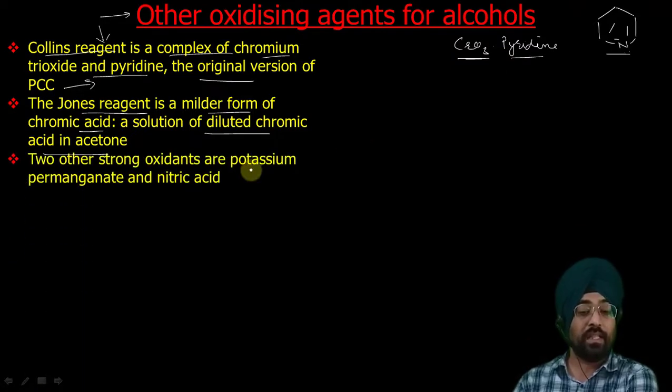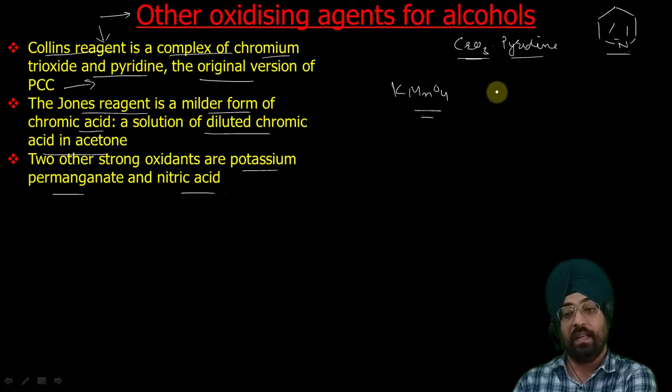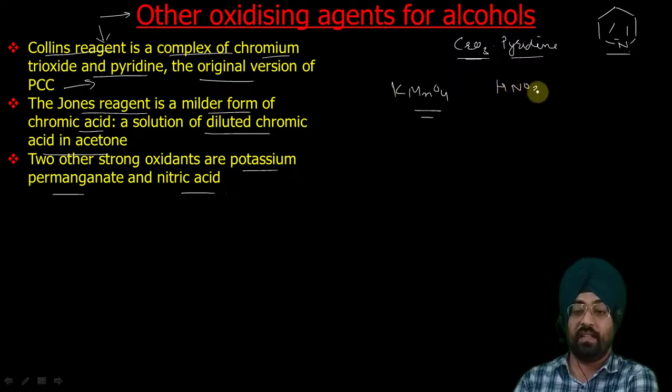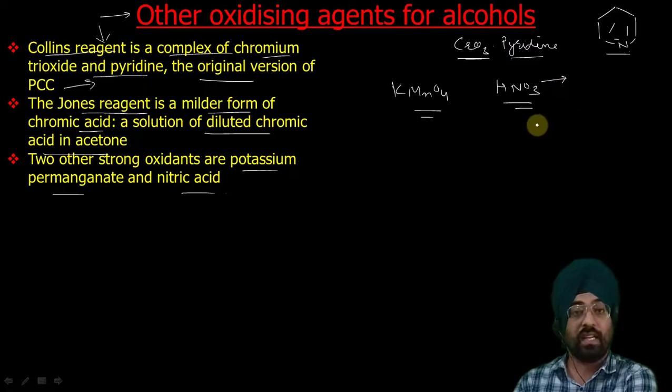And another reagent, as I have told you, is potassium permanganate and nitric acid. So KMnO4 is also a very good and very strong oxidizing agent, plus nitric acid. Even nitric acid is a very good oxidizing agent. If it falls on your hand, it turns your skin a brownish yellow color. That is because of oxidation caused by nitric acid. So nitric acid is a very good oxidizing agent.